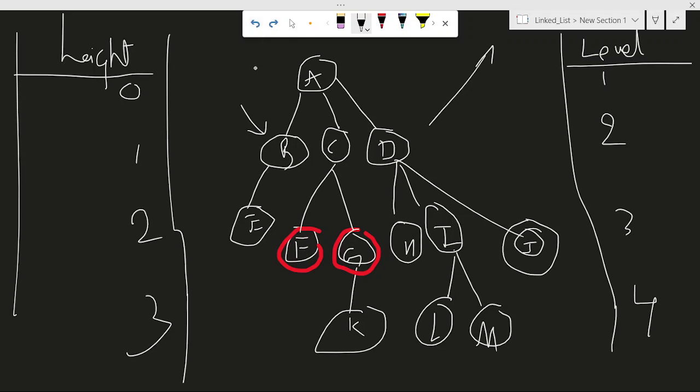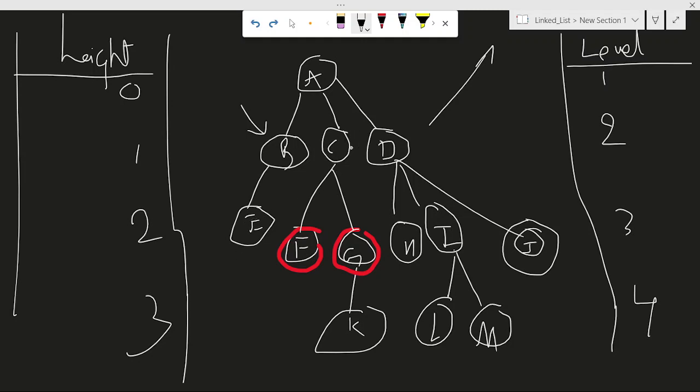Now let us see what is an internal node or non-leaf node, or I can call it a non-terminal node. The nodes whose degree is not equal to 0, that is, greater than 0, are called non-leaf nodes. For example, B has degree 1, right? It has 1 child.